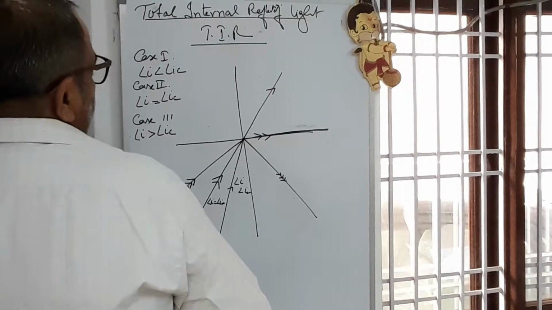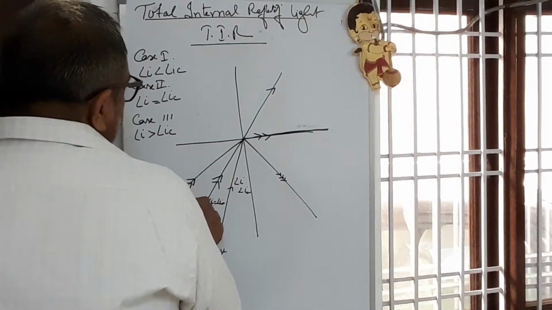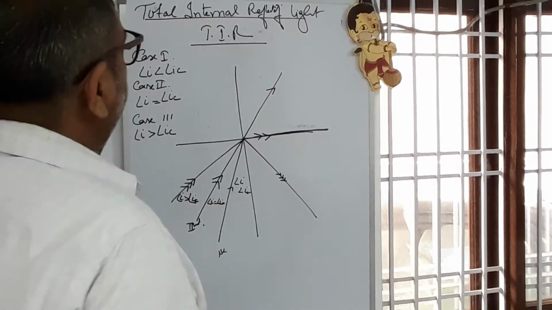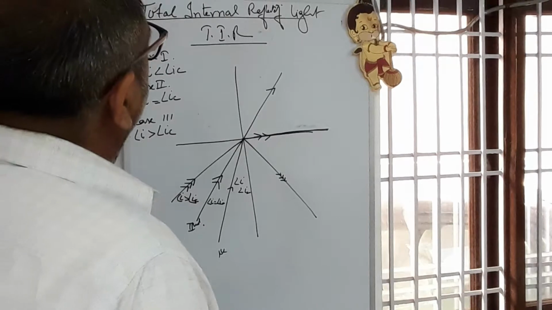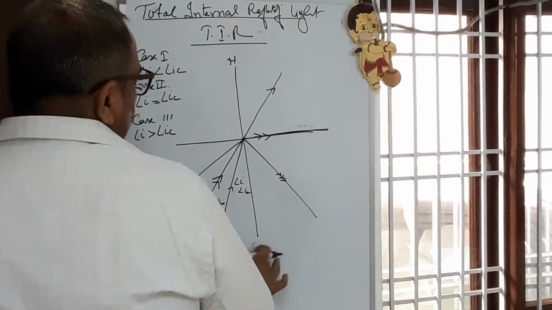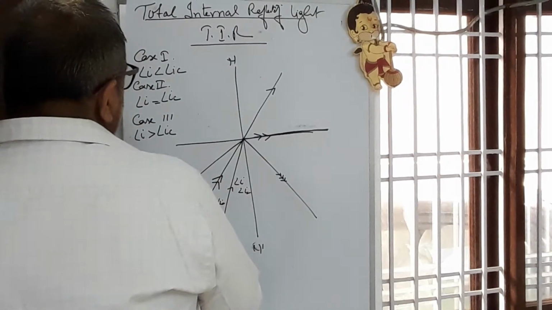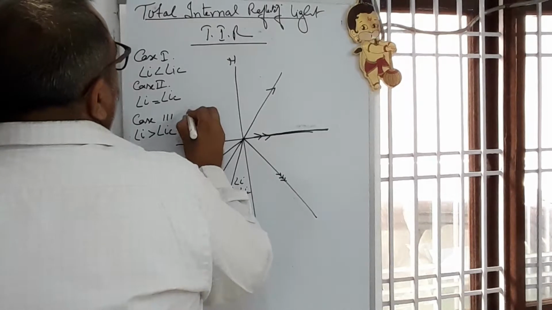Here angle of incidence is greater than critical angle. This is normal N dash, and here it is like glass, and here it is air.